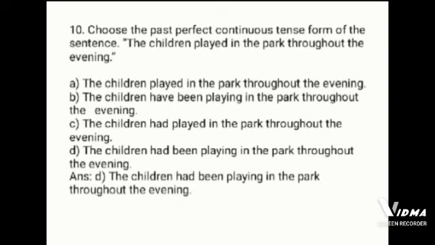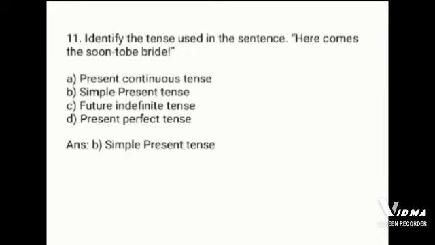The next example, choose the past perfect continuous tense from the sentence. The children played in the park throughout the evening. Options are: the children played in the park throughout the evening, the children have been playing in the park throughout the evening, the children had been playing in the park throughout the evening, the children had been playing in the park throughout the evening. The correct option is answer D.